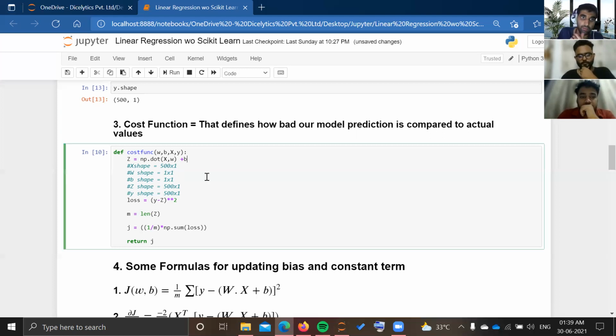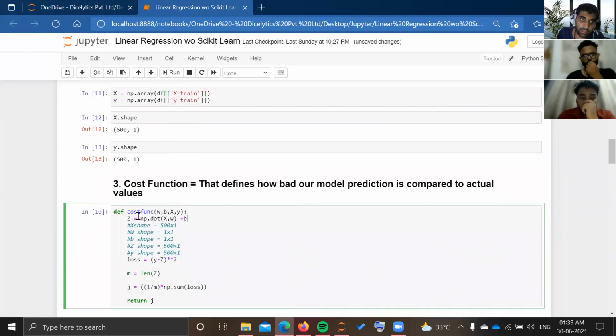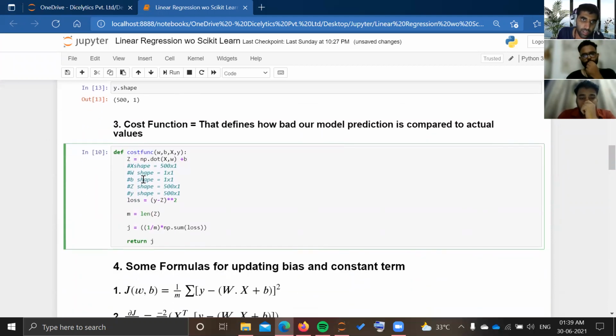For that, what I have done here is make a new variable z that is equal to the dot product of x and w, where w is given as input to the cost function. After the dot product of x and w, I am adding b. Why have I made this cost function? Because in the first step of my training process, I will give random values for w and b. Now I know that the actual values of w and b are 2 and minus 3.